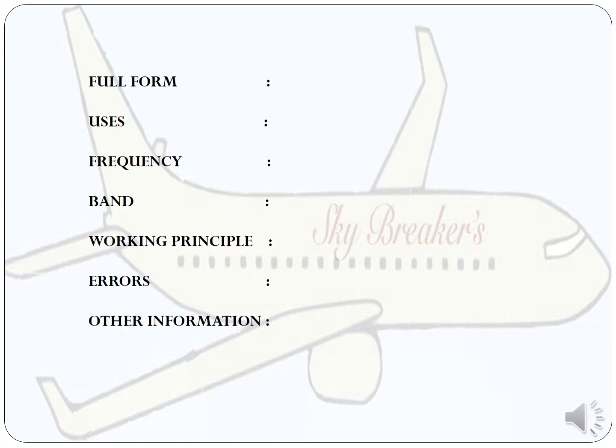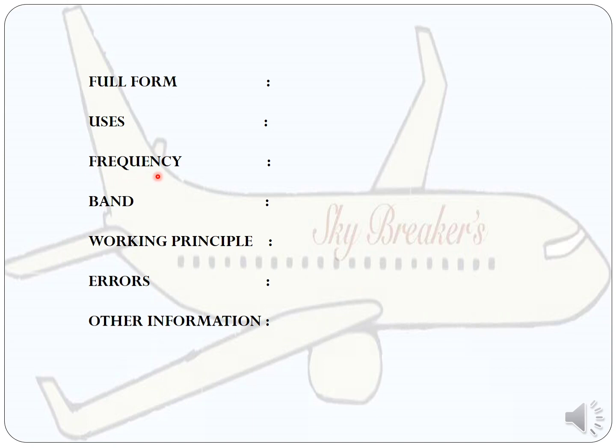In case the examiner is asking about any equipment or any other instruments, you need to tell in this order. For example, if he is asking what is VOR, first you need to tell the full form: VOR is very high frequency omnidirectional radio range. Then what is the use? The use is normally for navigation. Next is frequency.